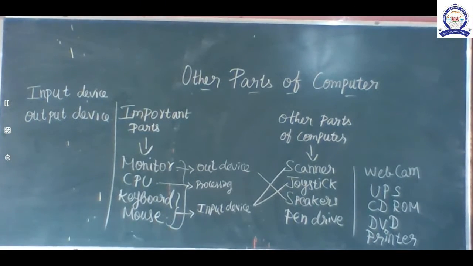So please watch the video, children, and understand the lesson. This is very, very important, because in this lesson we are learning more and more parts. In the past 5 lessons we learned only monitor, CPU, keyboard and mouse. But in this lesson we learned the new parts. And the new topic we also learned: input device and output device. Okay, children, thank you.